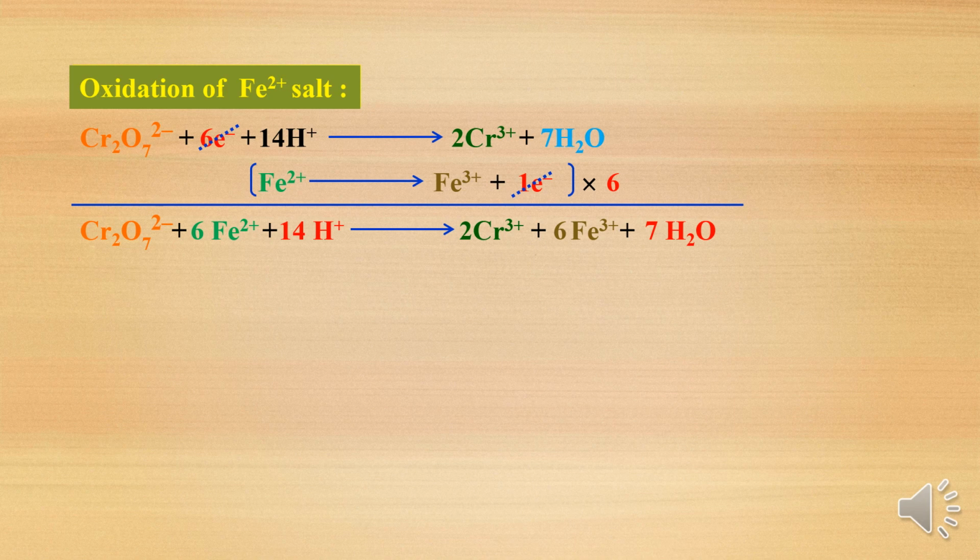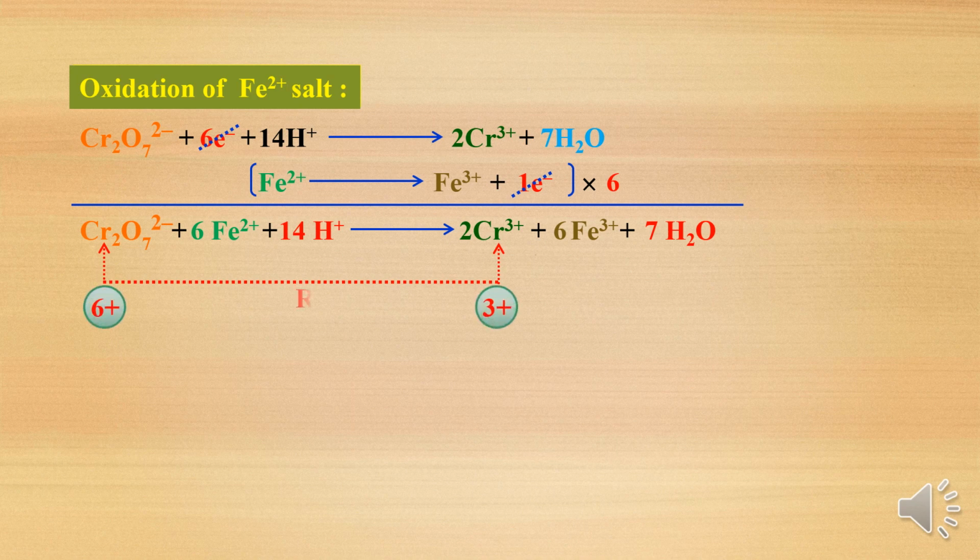So this is the ionic form. Before, whatever we wrote was the overall reaction, not in the ionic form. This one is in the ionic form. In the examination, you can write either the ionic form or the overall reaction. That will be asked for 2 marks.